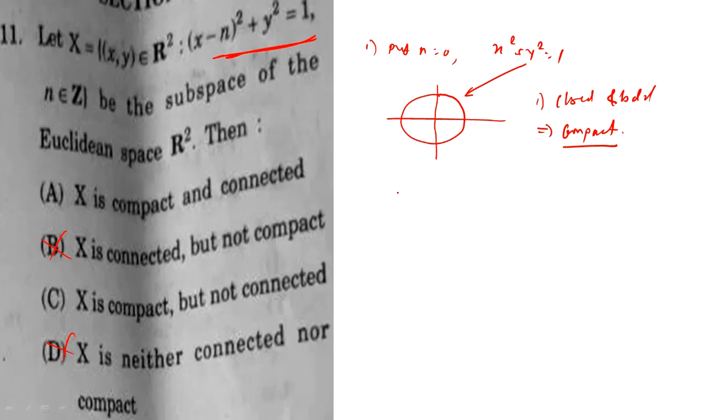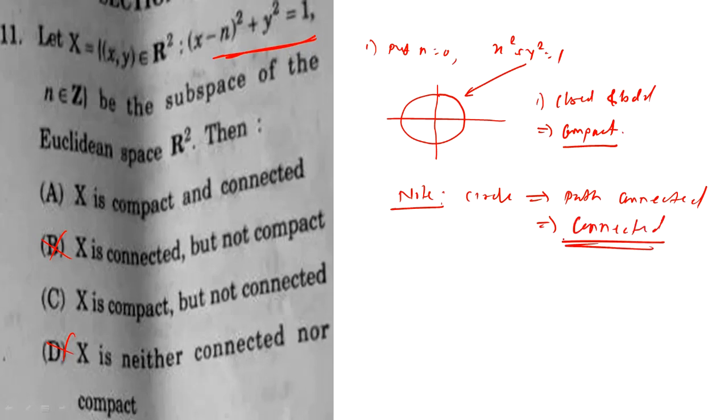Whenever you have a circle, then the circle is always path connected. Circle is always path connected, and path connected implies that we have the connectedness property. So whenever you have a circle which is path connected, then path connected implies connected. So this implies that the first option, X is compact and connected, is the correct option.